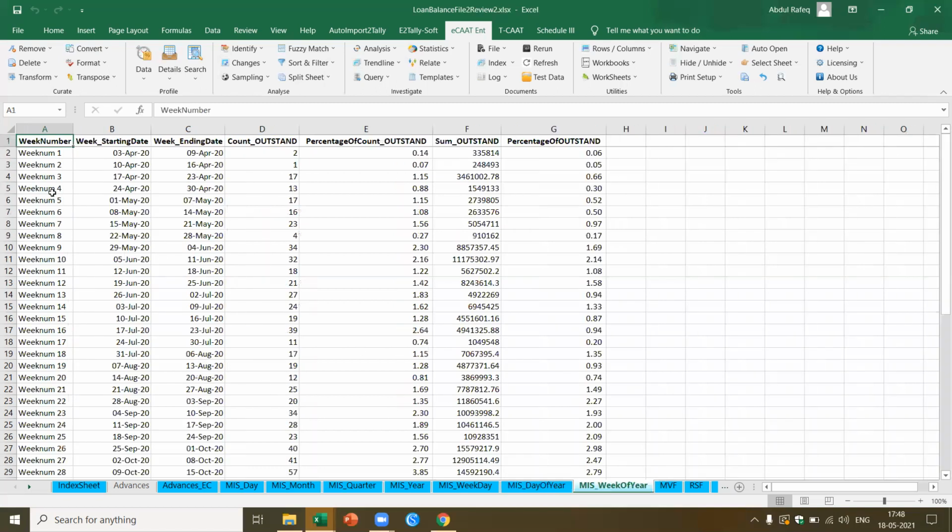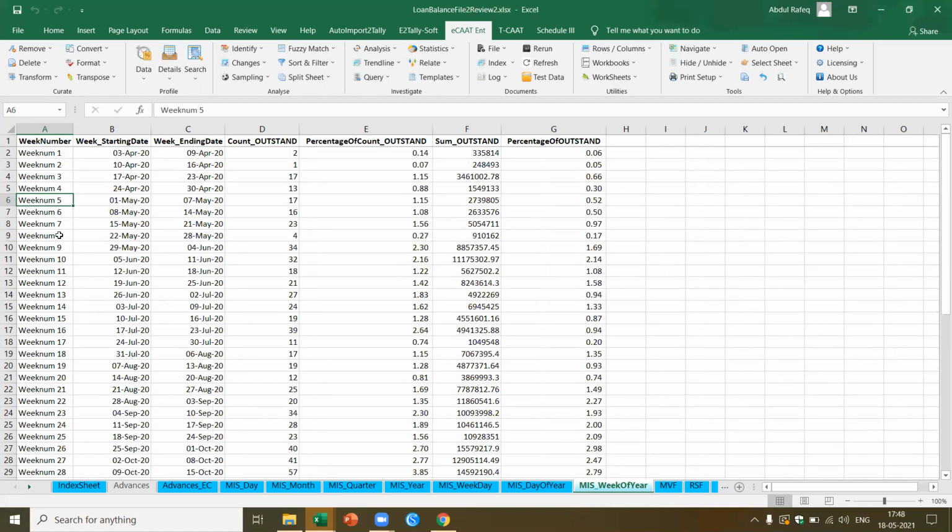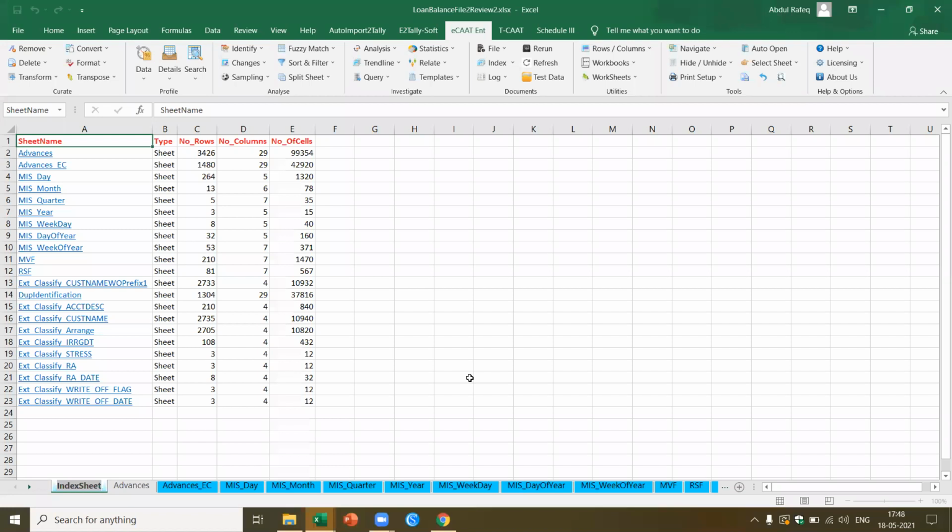I can also do it based on the week. First week how many have been granted, so that I can see if there is any window dressing, if in any particular month they have done anything. So it means I'm able to get all these results at one go. Now I've got so many sheets. Now I'm not sure how many sheets are there.